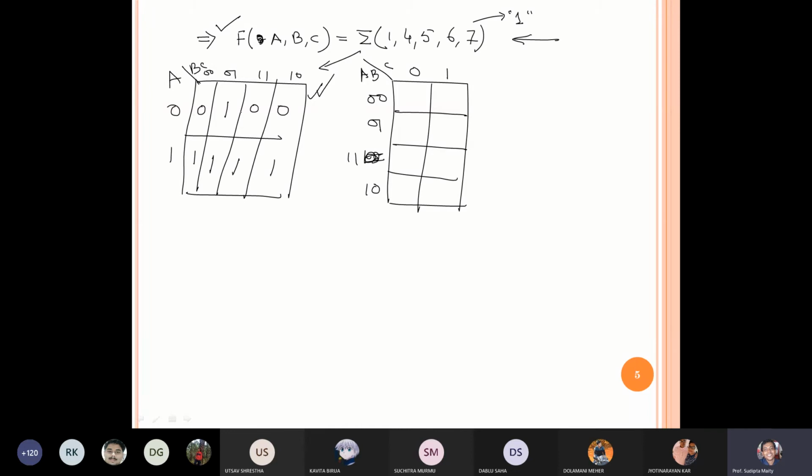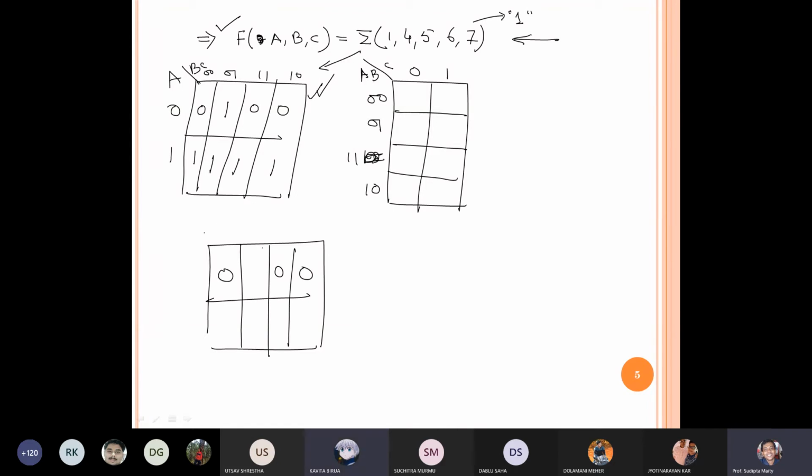Agree? Yes, sir. If I write only those 3 zeros, and I'm writing A, B, C, and I'm trying to simplify, then if I simplify these 0s, I should get the opposite result. Because here if I simplify, I am using 1, but here I am simplifying using 0, so I should get the opposite term, so it should be F prime. Agree? F prime summation over